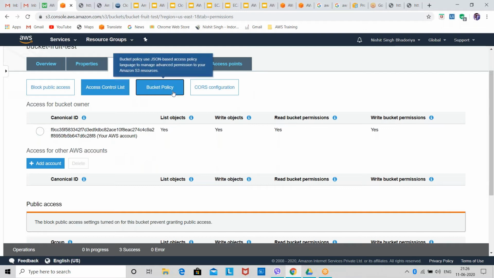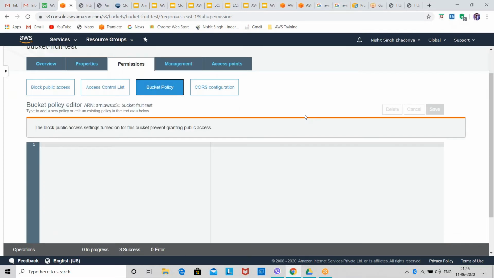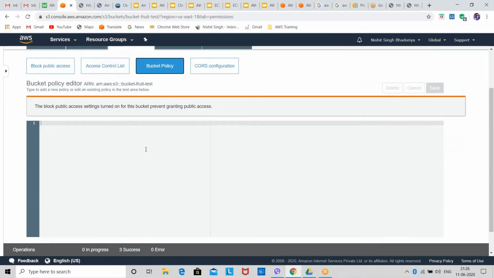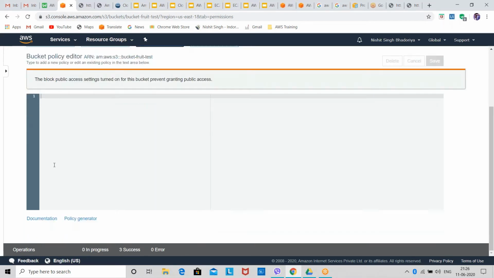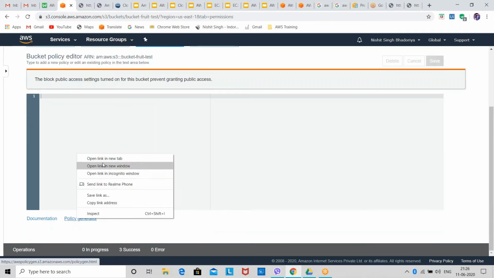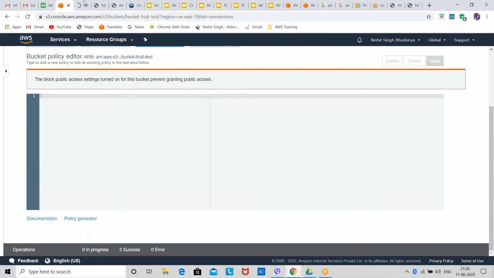We can also create bucket policies. If you don't know JSON code, Amazon uses JSON code, so here at the bottom you can see we have the option policy generator. I'll open it in a new browser.